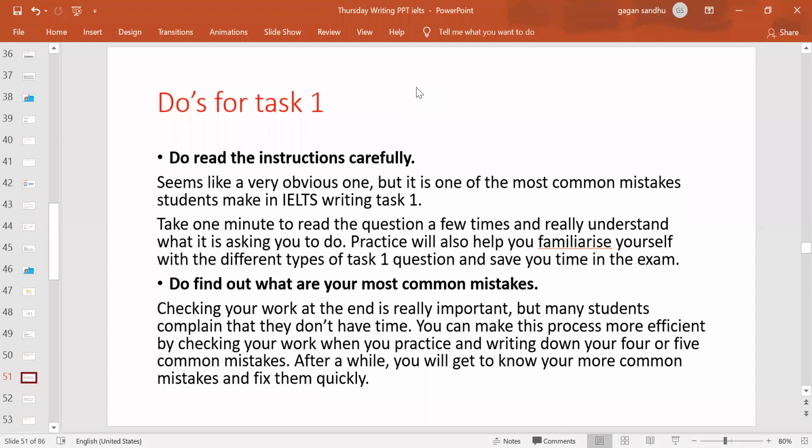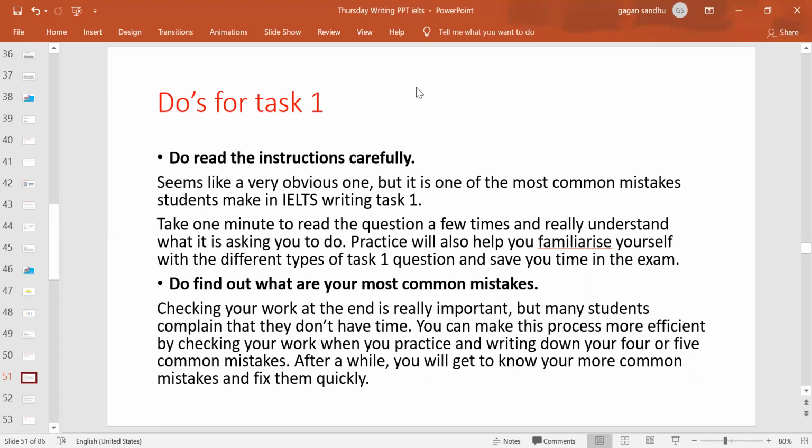Suppose you are giving your best shot in the essay, still it will not be 6 out of 6 in any case. That's a very rare case, I would say. But here in task one, it's a 3 band task, and if you give your best shot, taking care of all the things I'm mentioning here, there is still potential that you can get all those 3 marks. So this can boost your writing score. There you get 4, here you get 3, so the total score comes out to be 7. Or here you get 2.5, there you get 4.5, so the total score comes out to be 7 again.